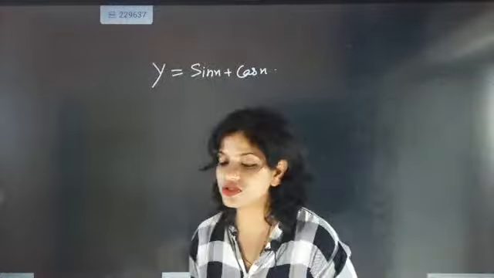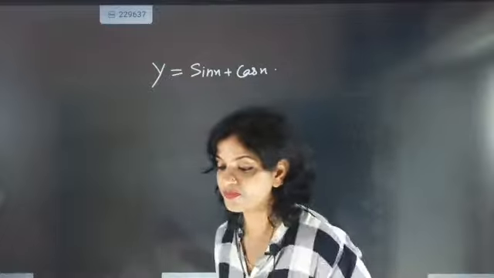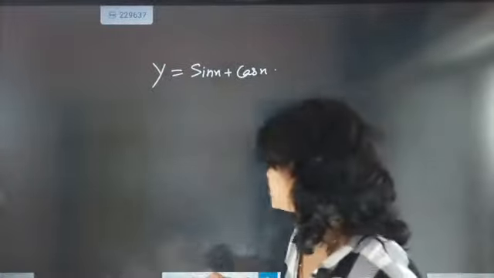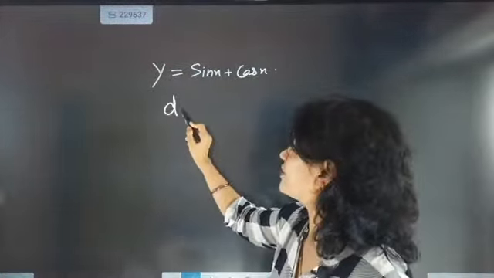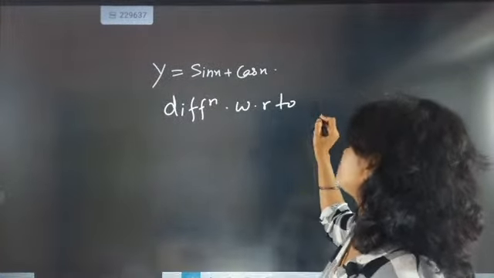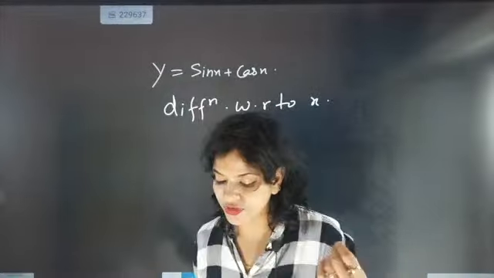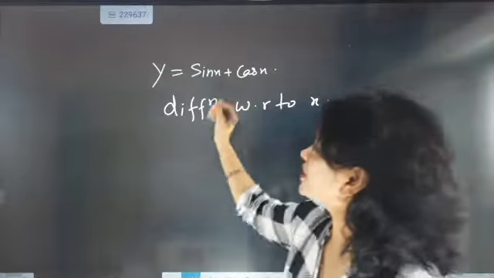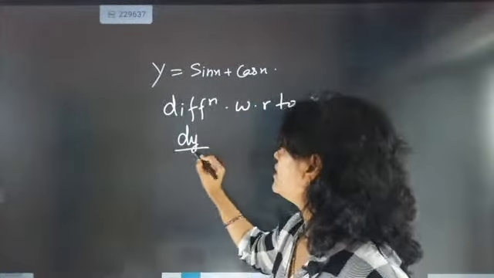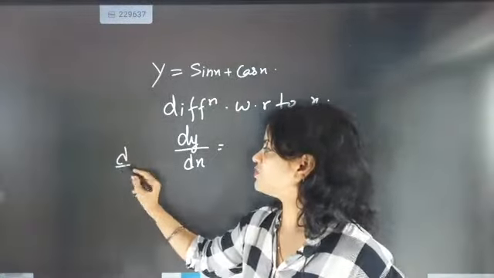y is equal to sin x plus cos x is given. How to attempt a derivative question? First you differentiate with respect to x, so first write differentiating with respect to x. You should know how to differentiate it. When you are differentiating, Adit, you write dy by dx. For differentiation we use d of dx.